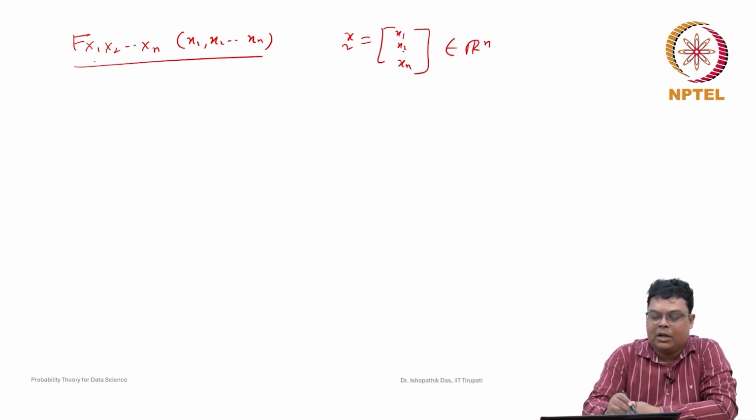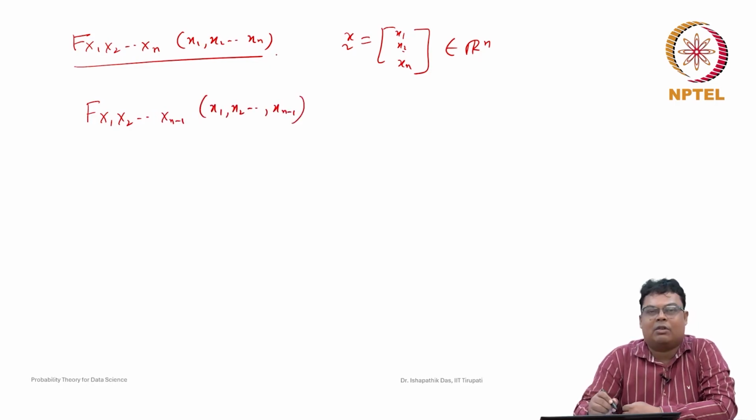Now we want to find the marginal probability mass function of only x1, x2, up to xn minus 1. This is one subset. We are not interested in the nth random variable. We just want to know the joint probability distribution function of x1, x2, up to xn minus 1.